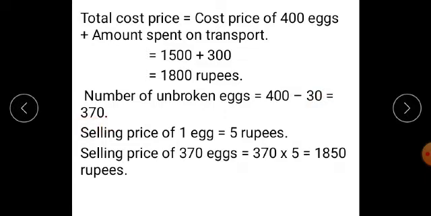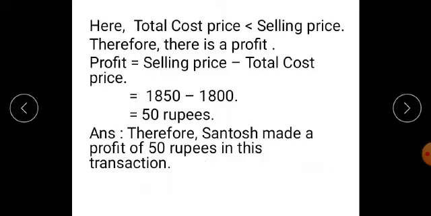370. Now since selling price of one egg is equal to 5 rupees, therefore selling price of 370 eggs is equal to 370 multiplied by 5 is equal to 1850 rupees. I again repeat, selling price of 370 eggs is equal to 370 multiplied by 5 is equal to 1850 rupees.